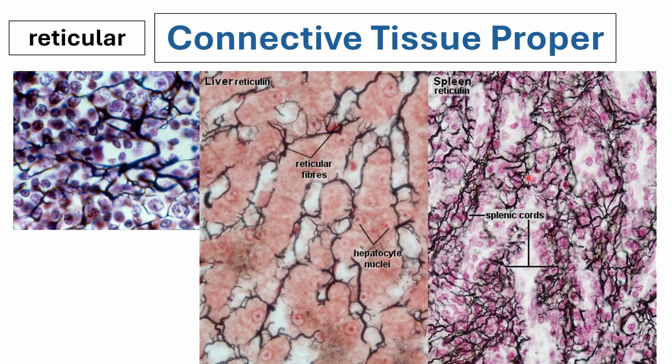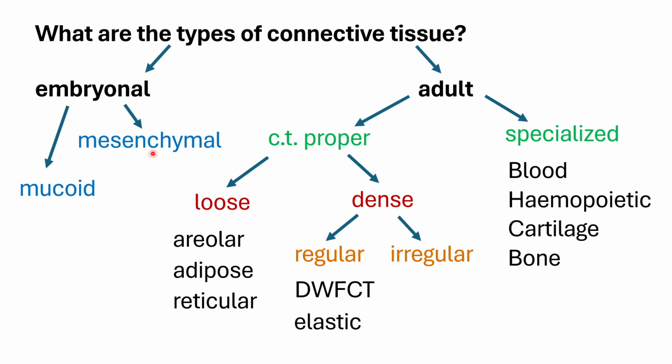These reticular fibers are so cool, and they have a very characteristic pattern. We have a lot of good slides showing reticular fibers and reticular tissue in the lab, so I hope you take the time to examine them.